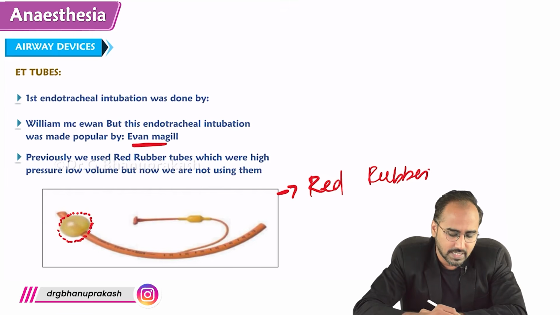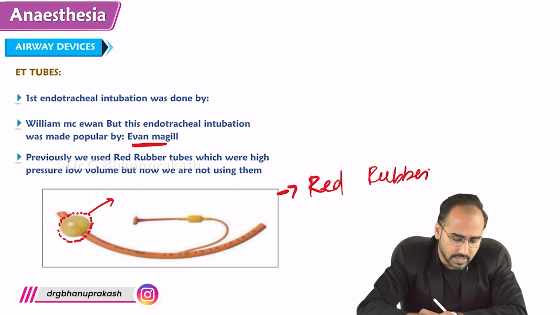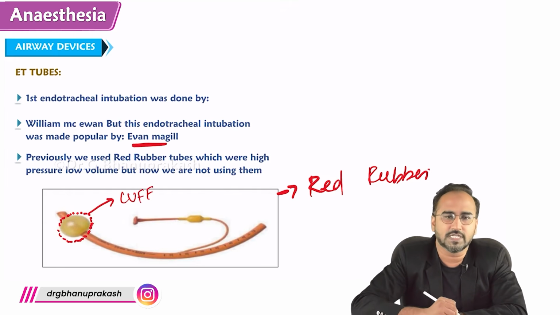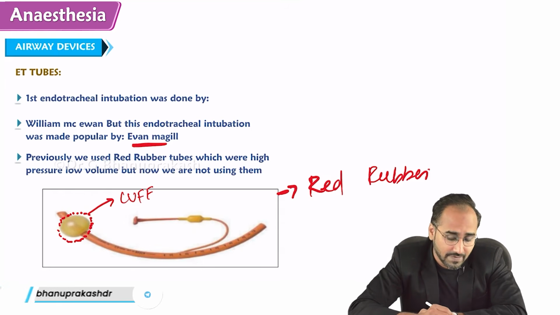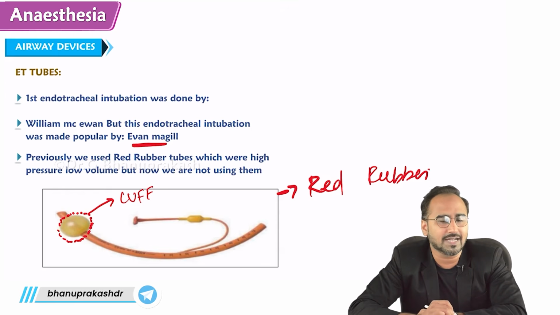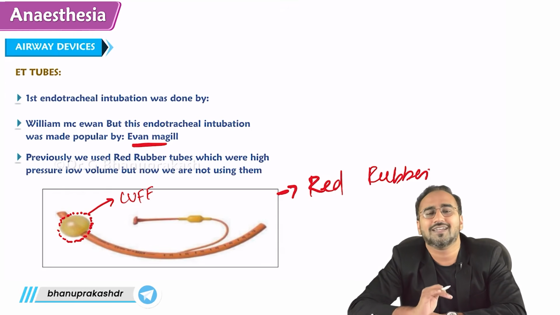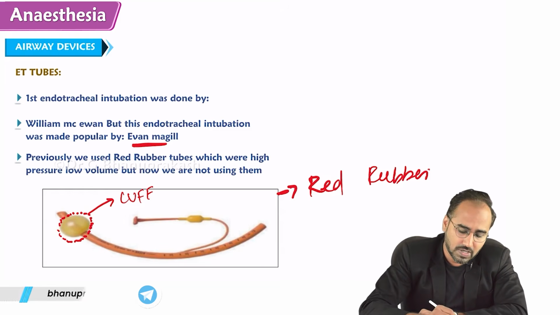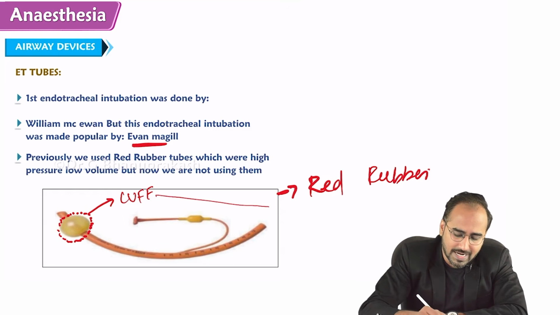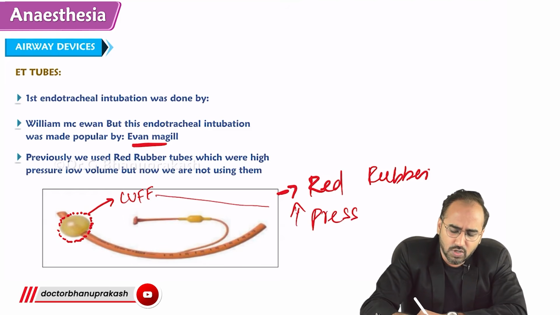What is this, guys, of the PVC tube? This is the cuff of the PVC tube. The cuff is the reason we don't use the red rubber tube nowadays. Why? Because the cuff of the red rubber tube had very high pressure even at low volumes. High pressure and low volume.